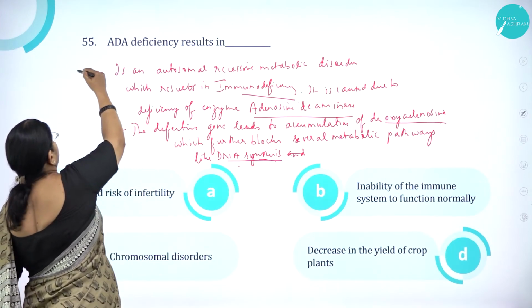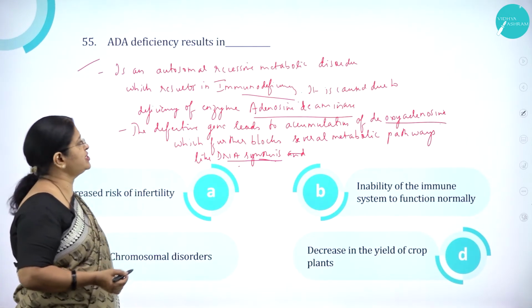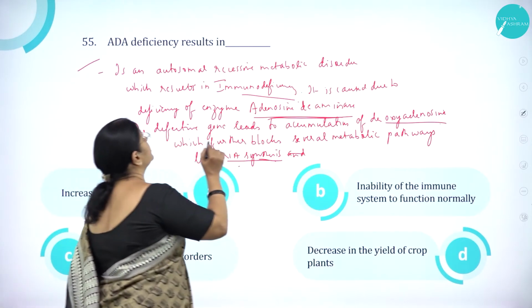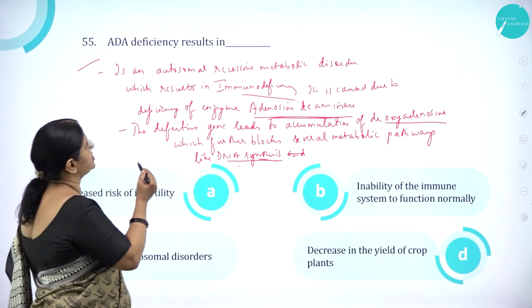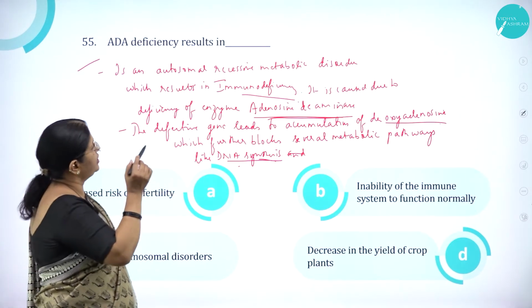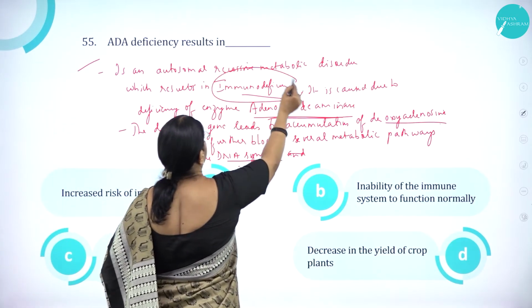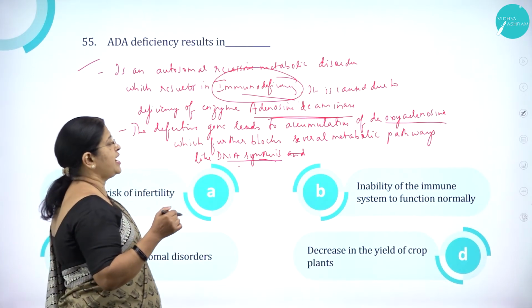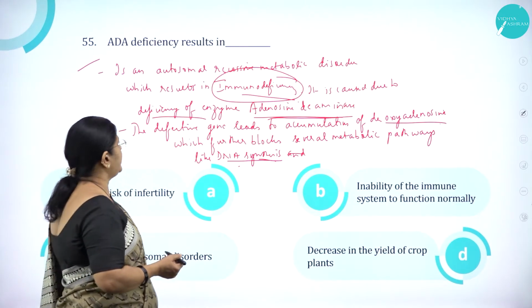Moving on to question number 55. ADA deficiency results in, what is ADA? ADA is an enzyme called adenosine deaminase. ADA deficiency is an autosomal recessive metabolic disorder which results in immunodeficiency, and it is caused due to the deficiency of an enzyme called adenosine deaminase.